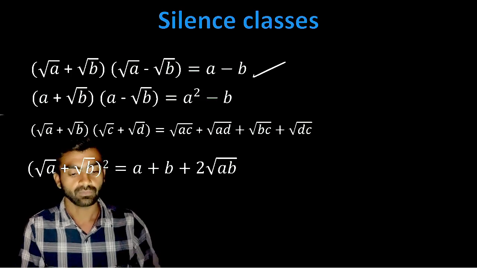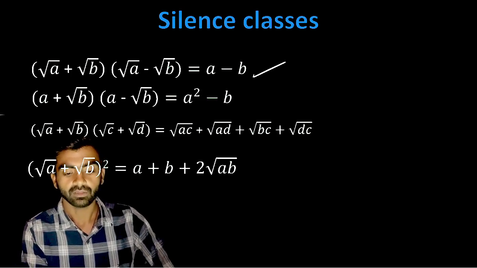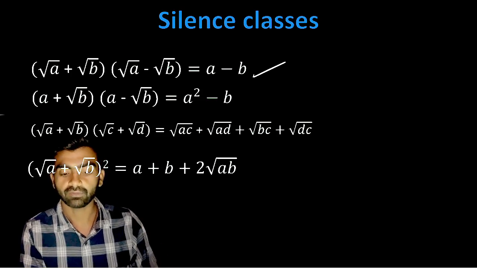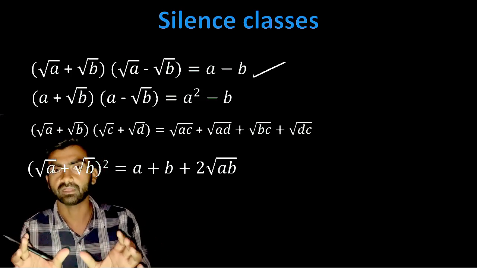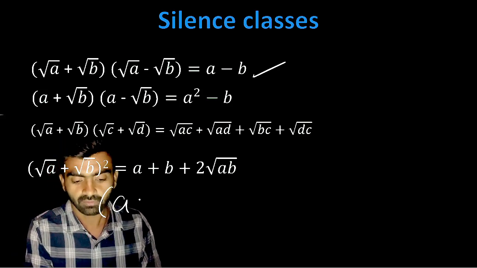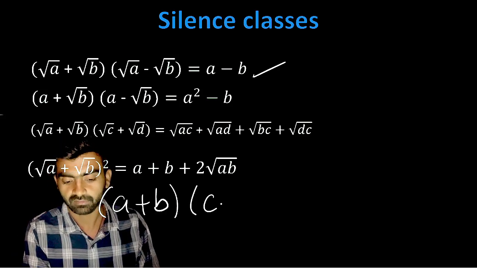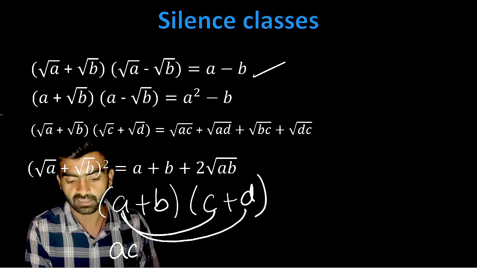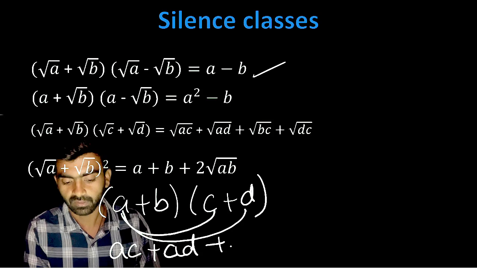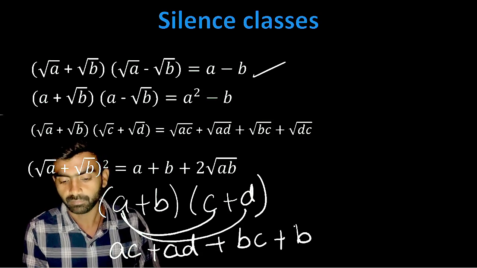Now, a plus b is here, and c plus d is here. We know if two brackets are there, we multiply. If a plus b and c plus d are here, we multiply a by c, a by d, so we write ac plus ad plus bc plus bd.